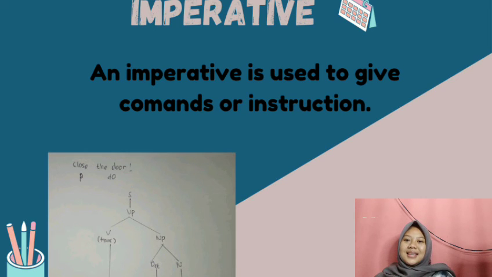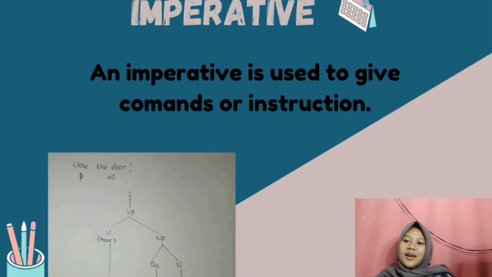And the last is imperative. Imperative is used to give commands or instruction in the sentence. Okay, let's see the example. Close the door. Can you draw the diagram? Close the door.